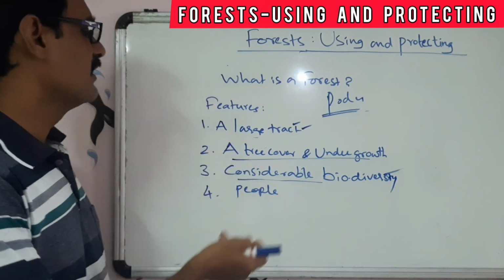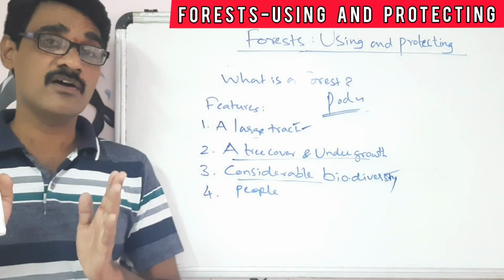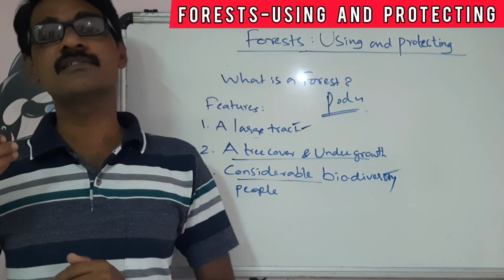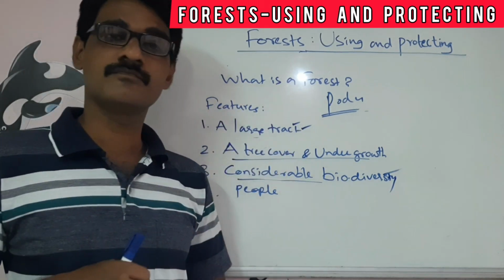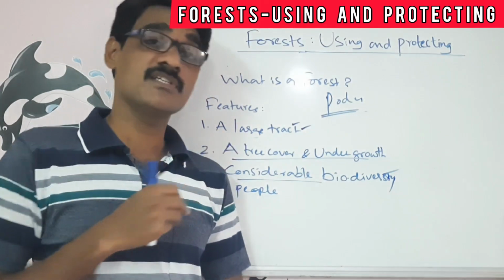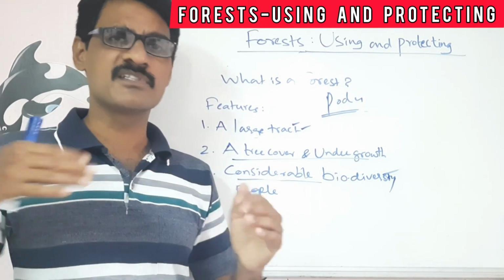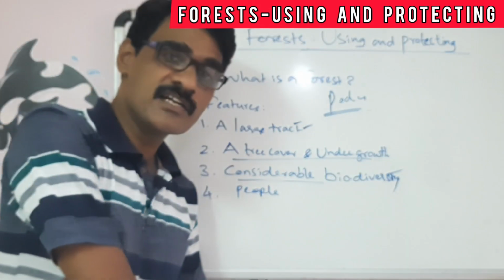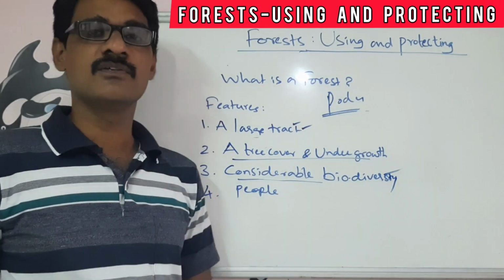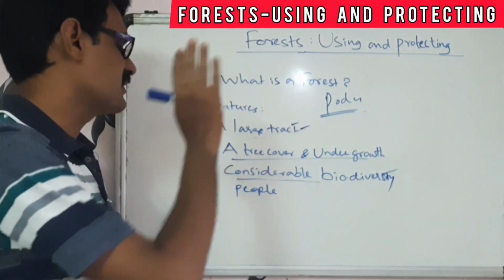Next, tree cover and undergrowth. The large tract of land will be covered with trees and undergrowth. So trees must be there, and also undergrowth. What is undergrowth? Some small plants, shrubs and creepers nearer to the ground. These are called the undergrowth. So the plants and trees are the main feature of the forest.